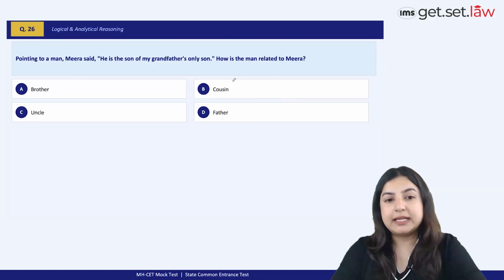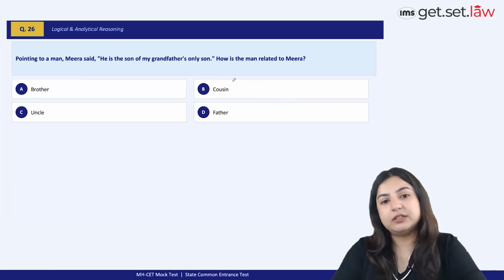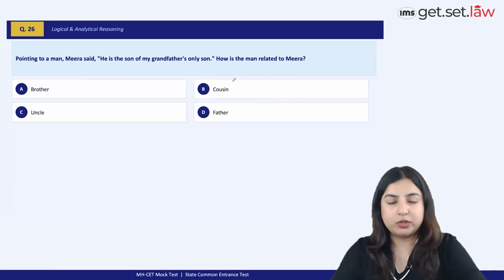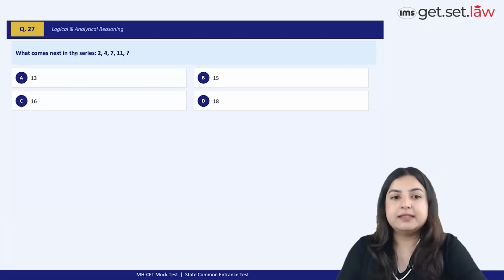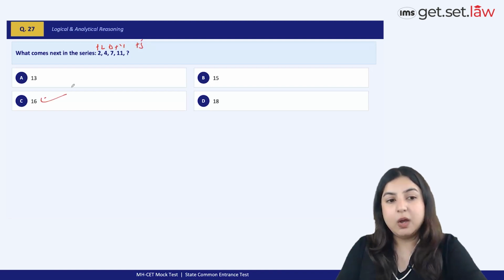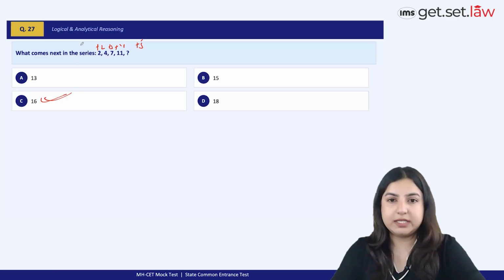Pointing to a man, Meera said, he is the son of my grandfather's only son. So this person to whom Meera is pointing in the portrait is actually the son of Meera's father, which makes the son her brother, right? So this is how the man is related to Meera. What comes next in the series? 2 plus 2, 4 plus 3, 7 plus 4, and 11 plus 5. That gives you 16. All of these questions are so solvable. Very quick solves, all of these.